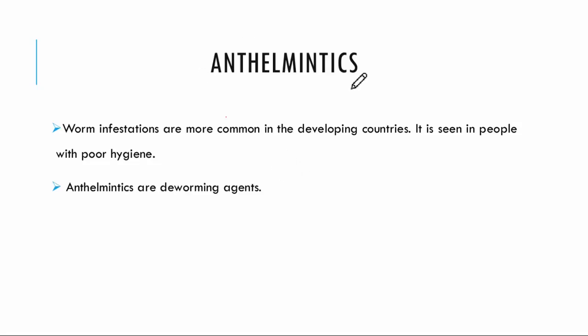So today we will be studying a very important and short topic of pharmacology 3, that is anthelmintics. Anthelmintics are drugs used against worm infestations inside the body that are commonly seen in developing countries, usually in people with poor hygiene. These are commonly known as deworming agents, or the agents that kill the worm or just expel the worm from the gut of the body.